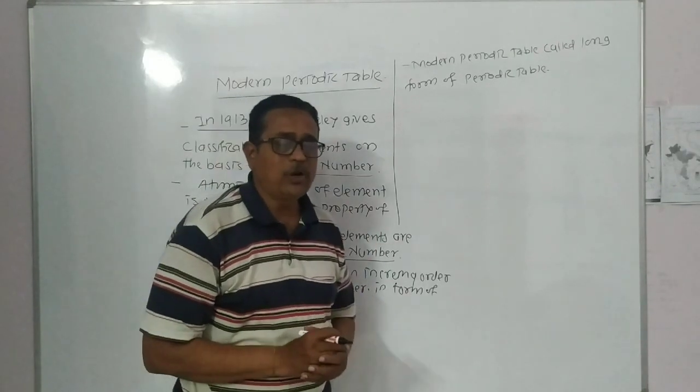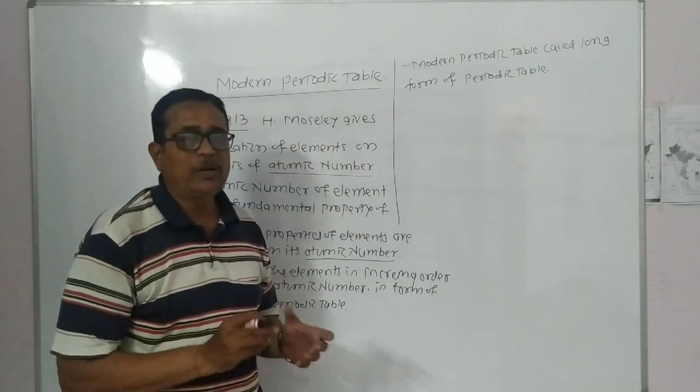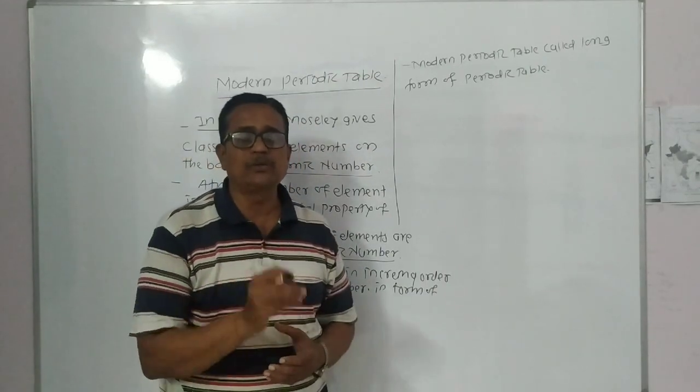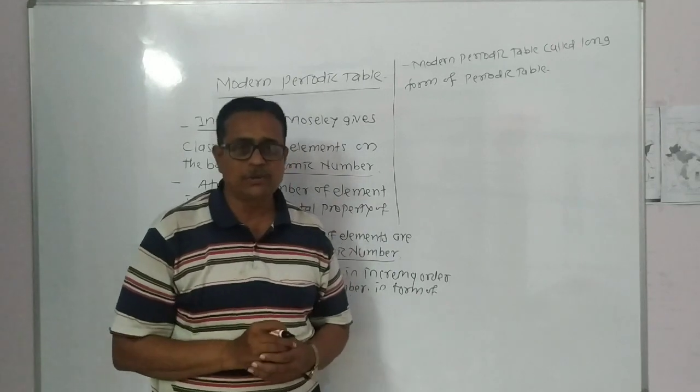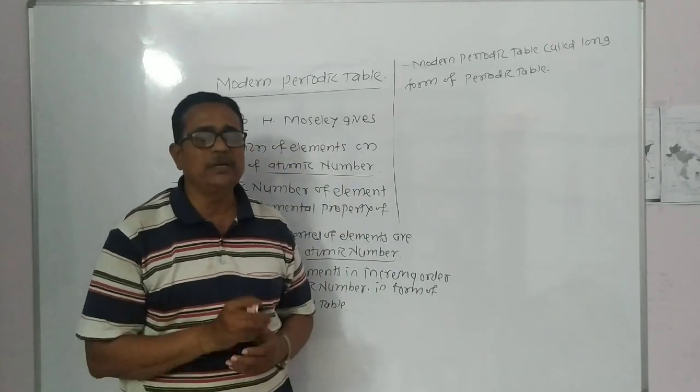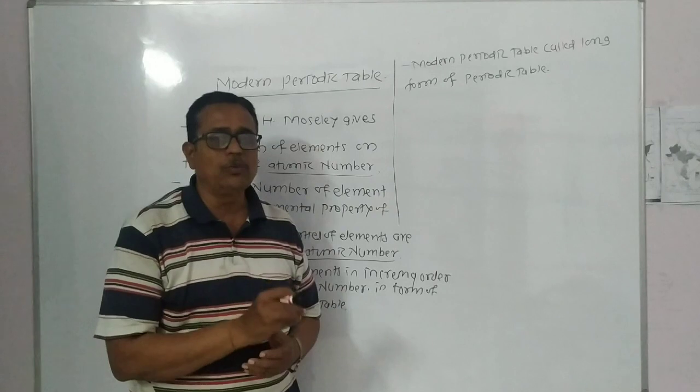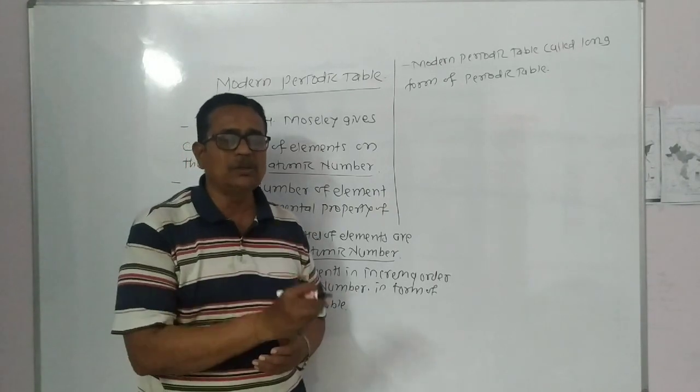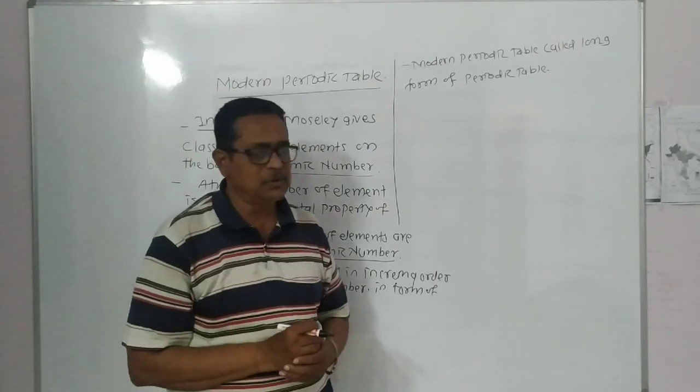Here, what is the modern periodic table? The modern periodic table consists of horizontal rows and vertical columns, and elements are arranged in increasing order of their atomic numbers in horizontal rows and vertical columns.